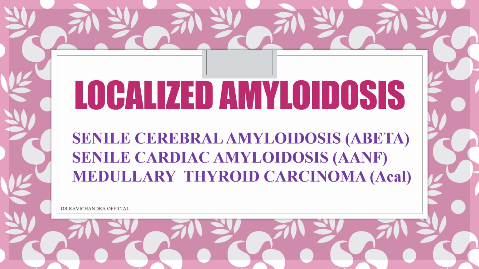First, we will discuss localized amyloidosis. Localized means local to a specific organ. In the brain, it will cause senile cerebral amyloidosis because of the deposition of amyloid A beta. Senile cardiac amyloidosis because of the deposition of atrial natriuretic factor, AANF. Medullary thyroid carcinoma in the thyroid because of A-calcitonin.